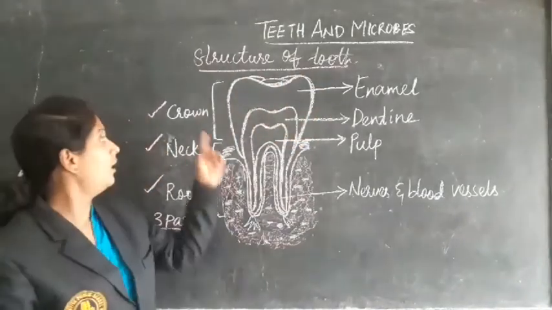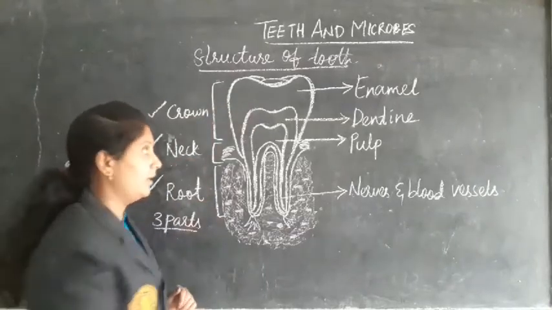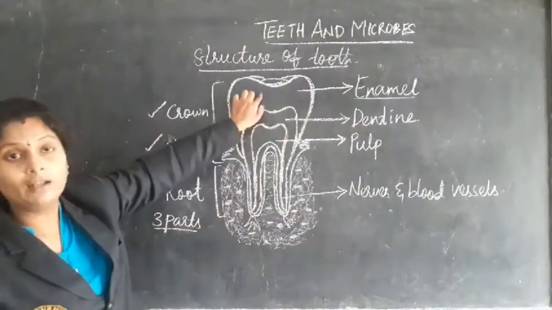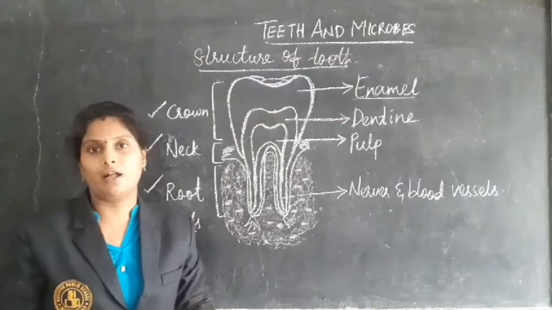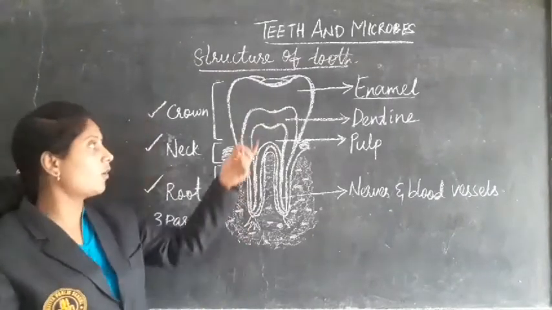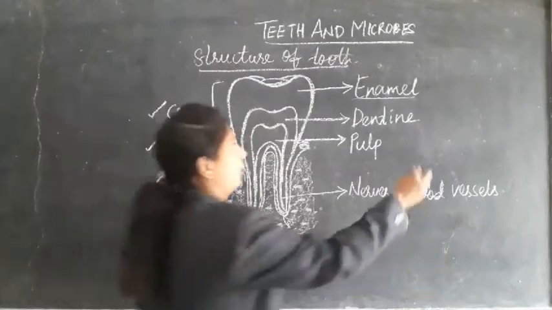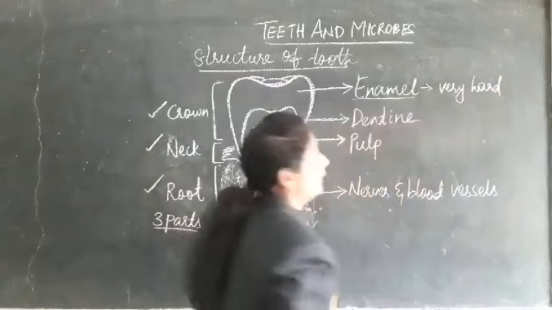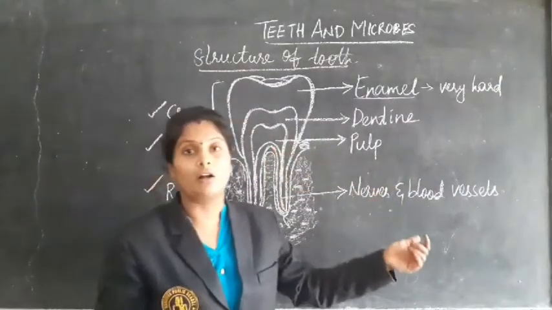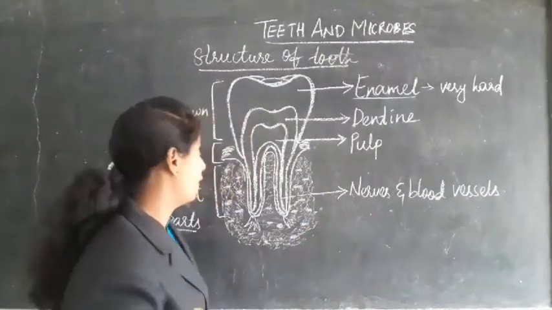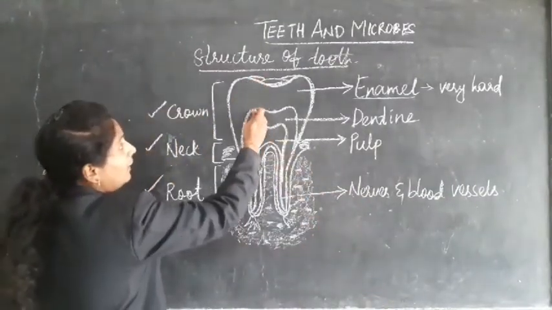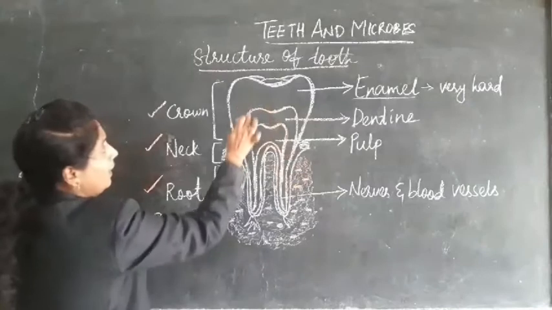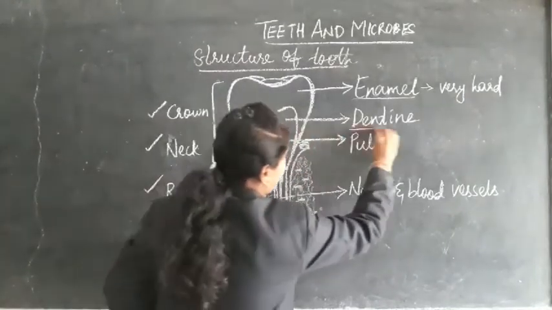The outer layer of the crown is called enamel. It is a very hard substance, and it is the hardest part in our body. Coming to the inside of the enamel, the layer which is present below the enamel is the dentine.